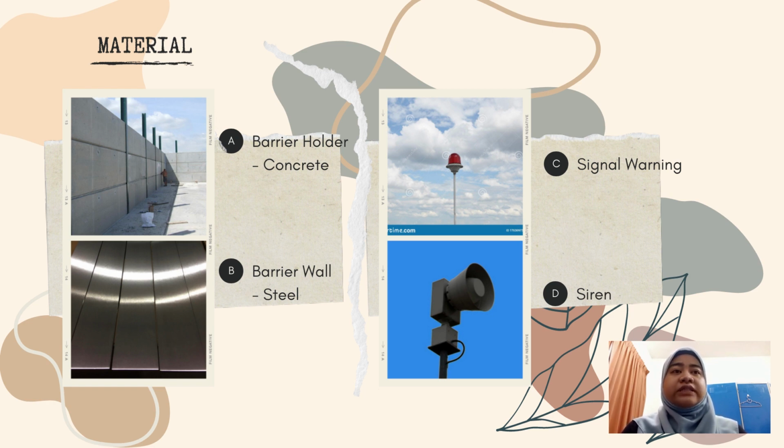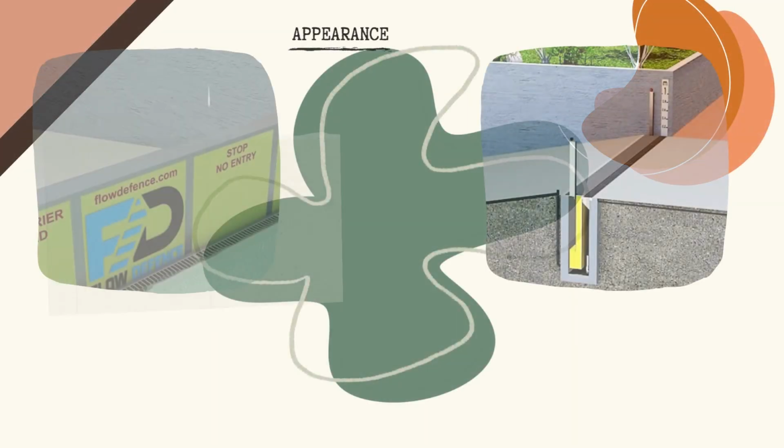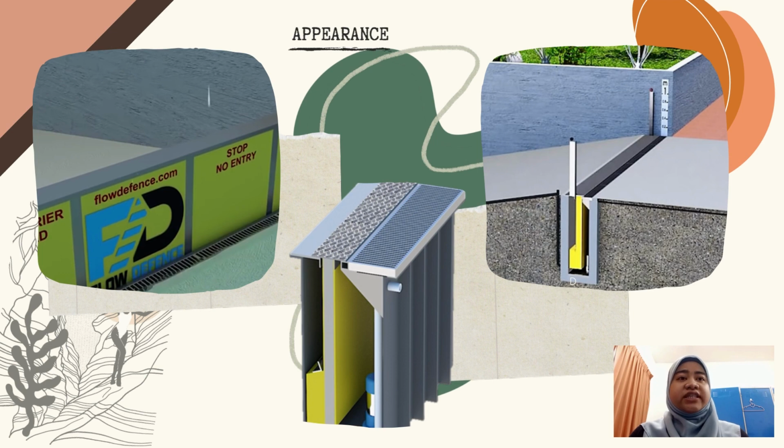The barrier wall is made of steel, which has high quality, good strength, and excellent corrosion resistance. Last is the siren and signal light. They are made from water-resistant material to prevent water penetration and deterioration so the elements can function efficiently during rainy days. The figures are the original design from the Australian technology.